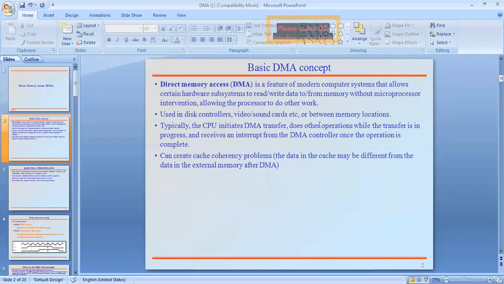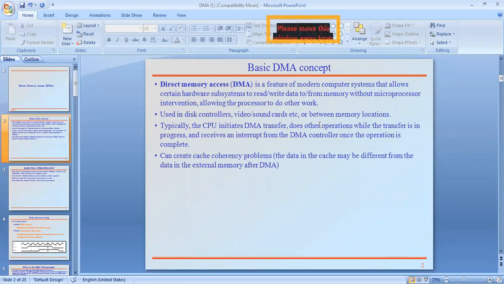Okay, actually further processing is not required. In that case I'm directly transferring the data from memory to the internal SanDisk directly. Here there is no need of DMA, no need of the processor, and processor time is not required there. The intervention of the processor is also not required. That is the point here. It is used in disk controllers, video or sound cards, etc., or between memory locations.